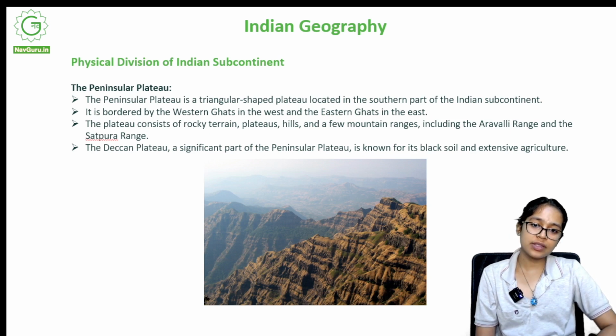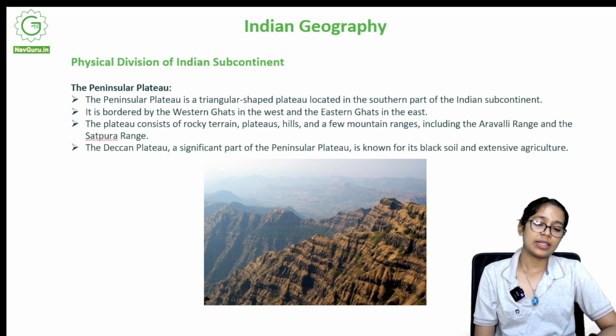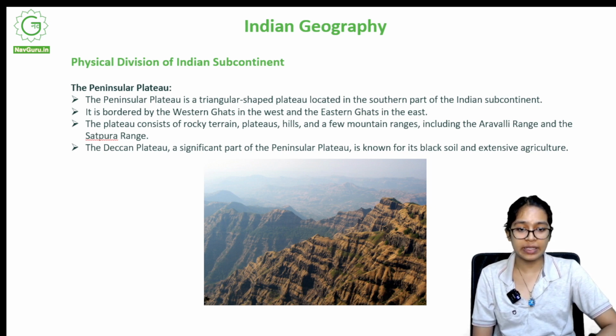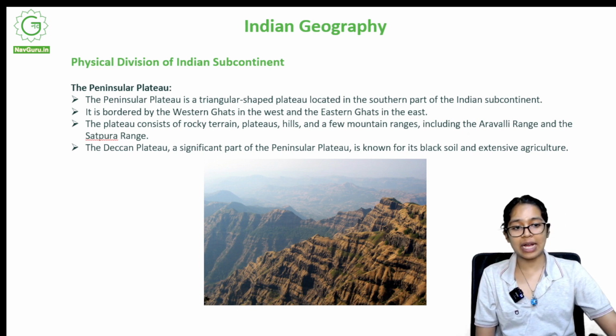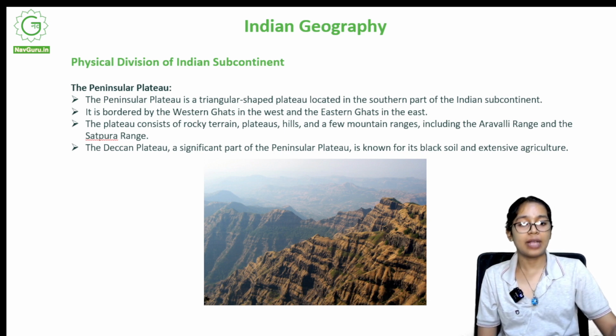Peninsular Plateau. The Peninsular Plateau is a triangular shaped plateau located in the southern part of the Indian subcontinent. It is bordered by the Western Ghats in the west and the Eastern Ghats in the east. The plateau consists of rocky terrain, plateaus, hills and a few mountain ranges including the Aravalli Range and the Satpura Range. The Deccan Plateau, a significant part of the Peninsular Plateau, is known for its black soil and extensive agriculture. So what is the Peninsular Plateau famous for? It is famous for black soil and its extensive agriculture.